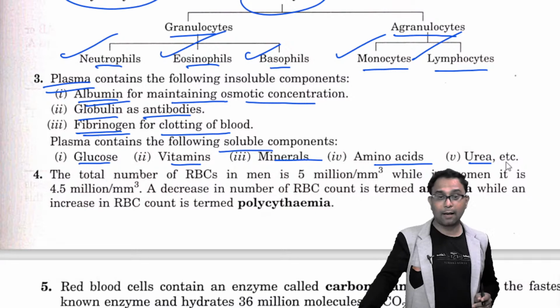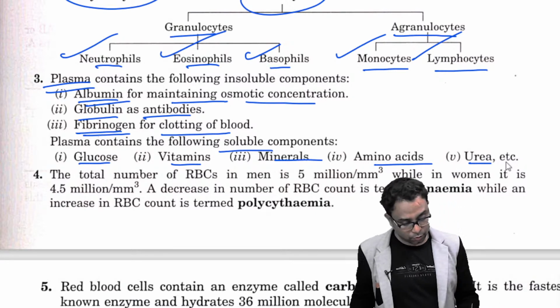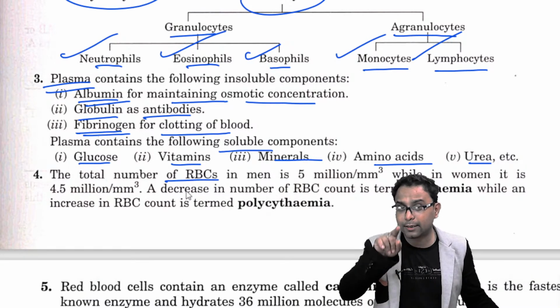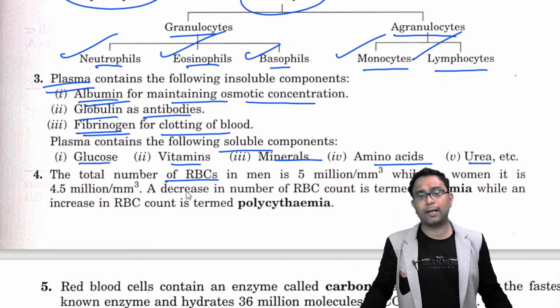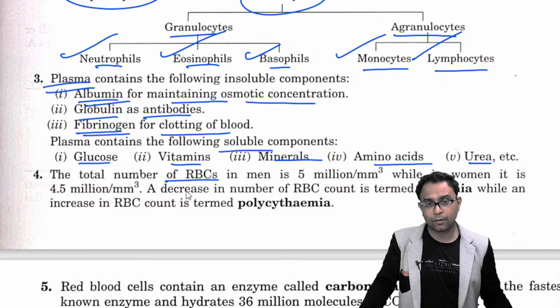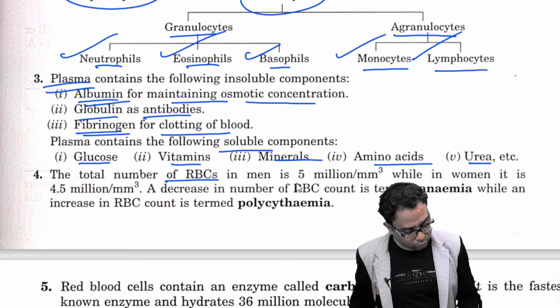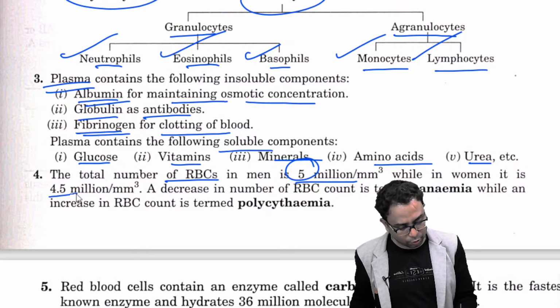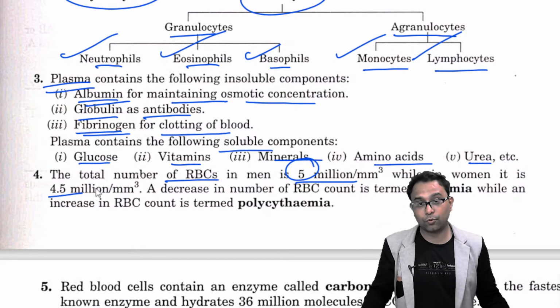Now we will discuss the RBC, the total number of RBC. Please bear in mind, this is the most important in your ICSE syllabus. It is 5 million per mm cube, right? 5 million is there, and in women it is 4.5 million per mm cube.